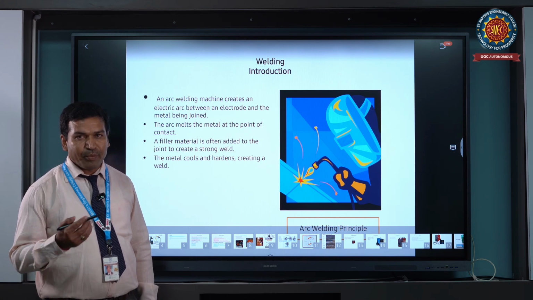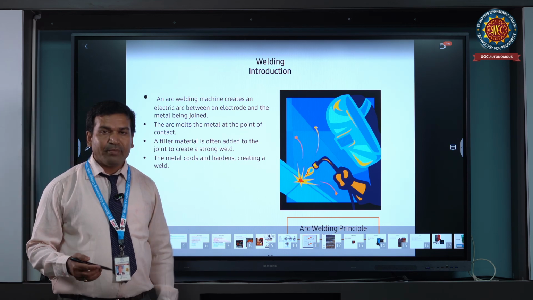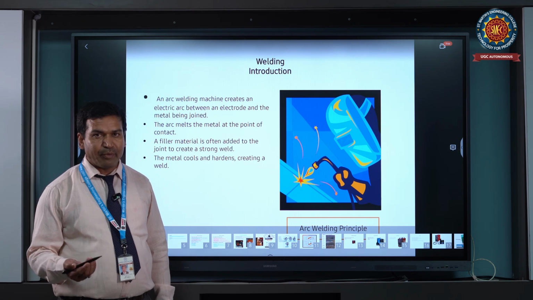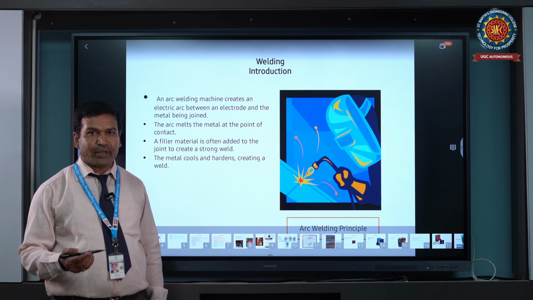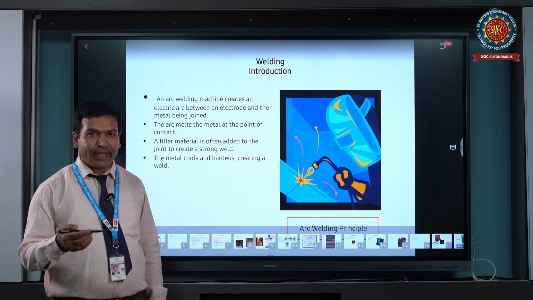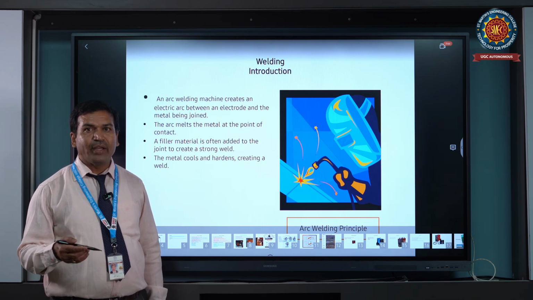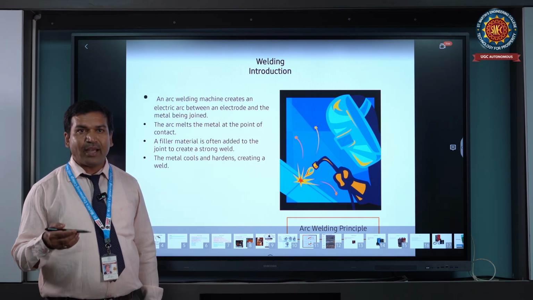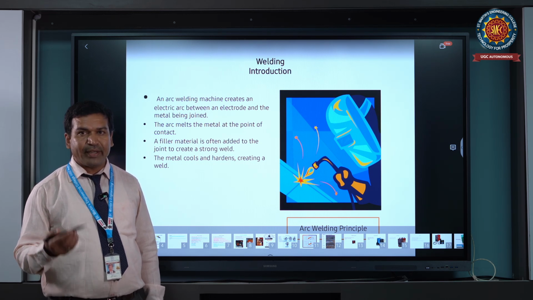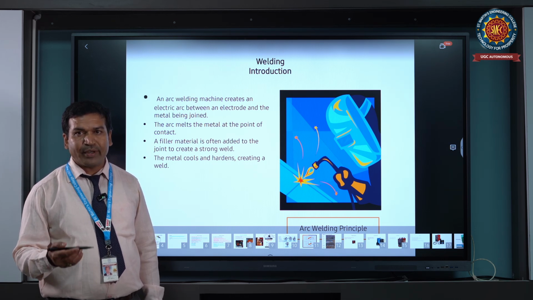There are many categories of welding, classified as fusion welding processes and solid state welding processes. In welding, there are two kinds of electrodes, positive and negative. The positive is the electrode and the negative is the base metal. Between them the current generates a spark, which is an arc. The arc raises the temperature at the metal surface, and adding filler material joins the two or more elements. This is known as arc welding.